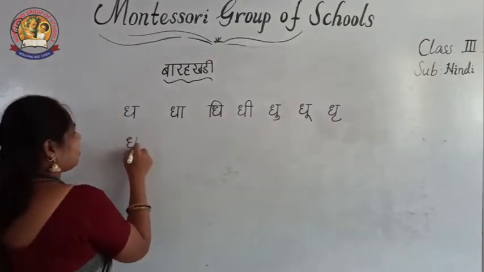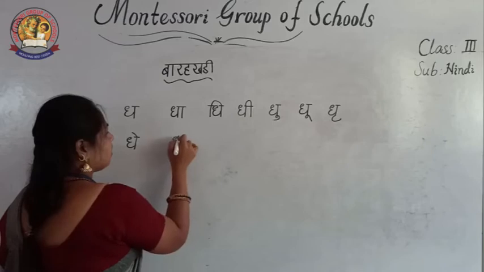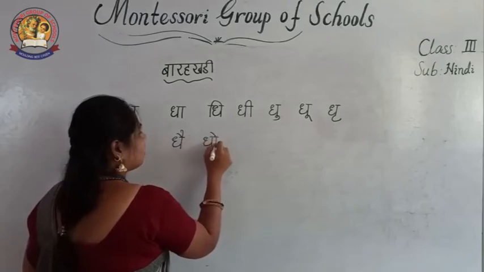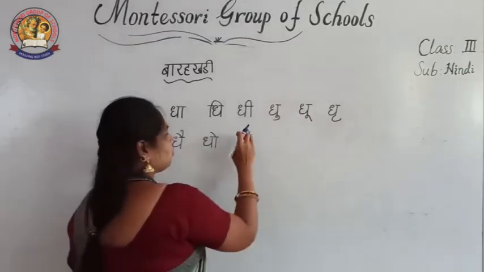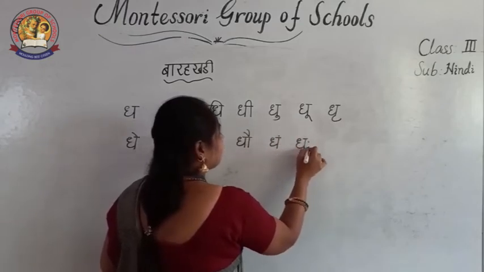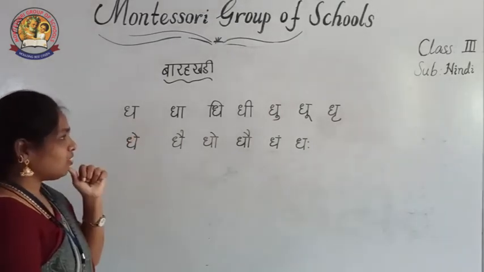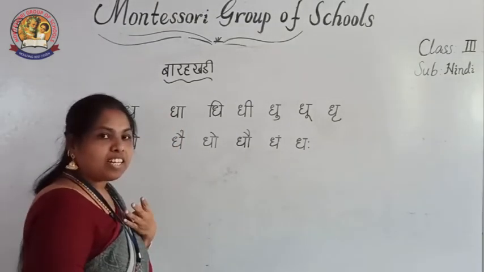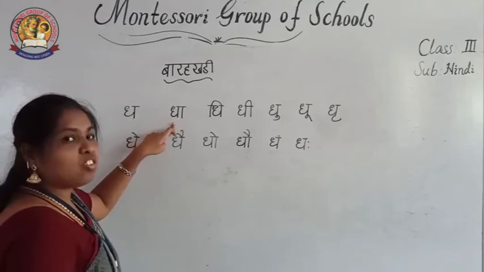Then dha plus e ki matra, dhe. Dha plus ai ki matra, dhai. Dha plus o ki matra, dho. Dha plus au ki matra, dhau. Dha plus am ki matra, dham. Dha plus aha ki matra, dhaha. See what the letter is and what symbols I gave. This one, Mahapran akshar, I told you. Then you have to say that Mahapran akshar along with the symbol. This is for 1 second. This is for 4 seconds.